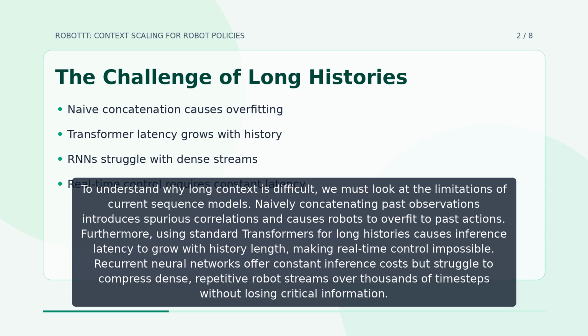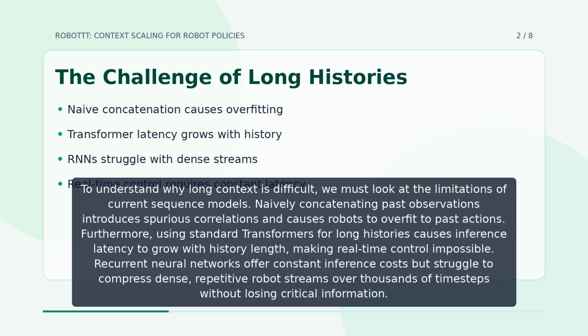models. Naively concatenating past observations introduces spurious correlations and causes robots to overfit to past actions. Furthermore, using standard transformers for long histories causes inference latency to grow with history length, making real-time control impossible. Recurrent neural networks offer constant inference costs, but struggle to compress dense, repetitive robot streams over thousands of timesteps without